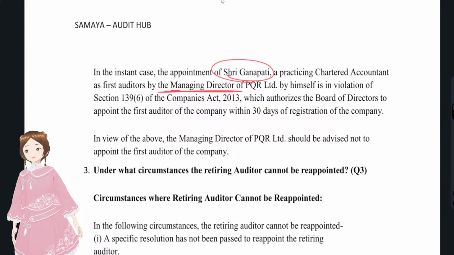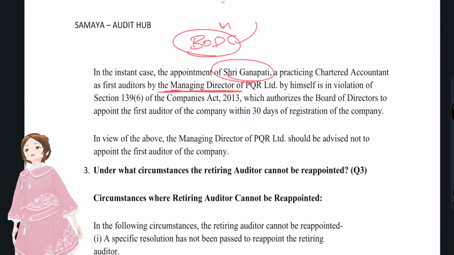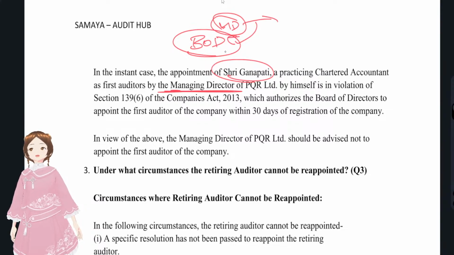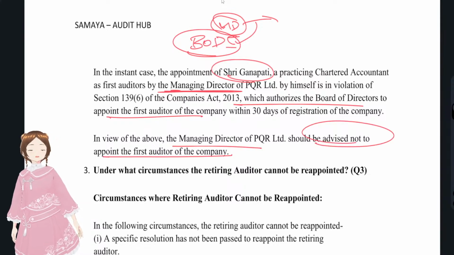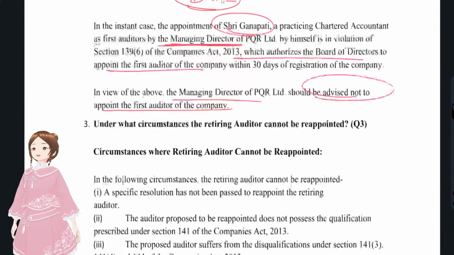Was this a violation of the Companies Act? Yes, it's a violation. Actually, the board of directors has to appoint. The board of directors includes the managing director, but the managing director himself cannot appoint. The board contains managing directors, independent directors, and so on, all types of directors, which authorizes the board of directors to appoint. In view of this, the managing director should be advised not to appoint the first auditor. Okay, that's it. We have completed our second question also.